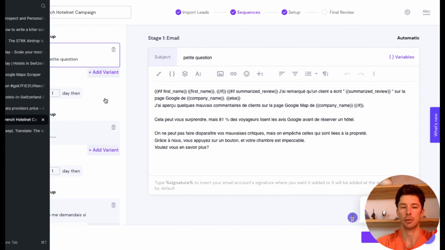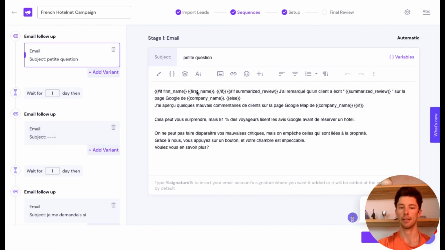Then I went to Smart Lead and I designed the email. This is in French with conditions. So if the first name is here, then use the first name. Then if there is a summarized review, then use it. Otherwise, else use this line.